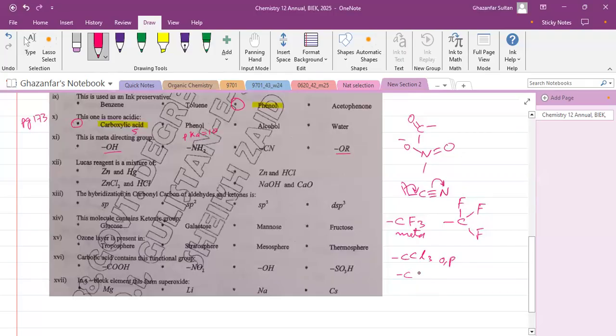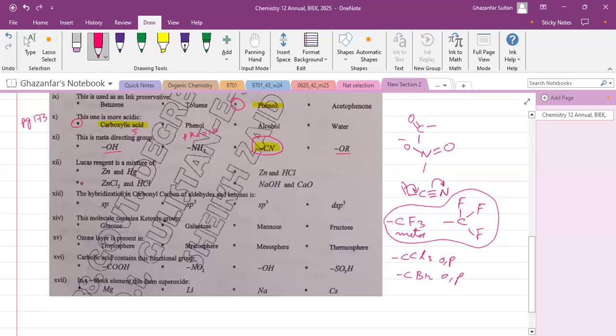If you talk about CBr3, it is also ortho-para directing, but this one is meta directing because of the very high electronegativity of fluorine. Anyway, from here in our description, only the cyanide, that is the nitrile group in terms of organic chemistry, is the correct answer. This is the meta directing group.